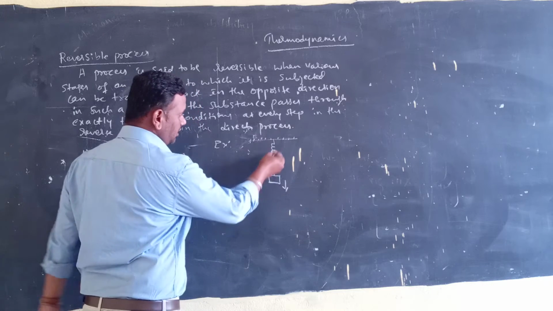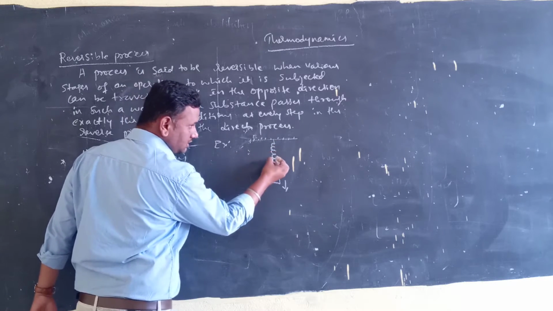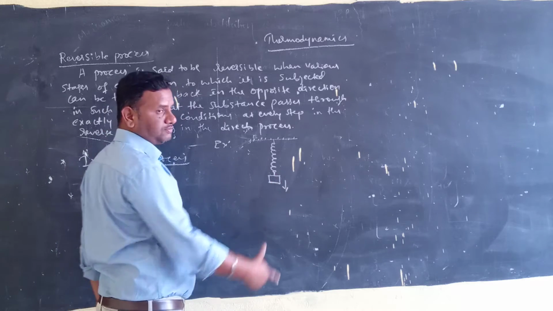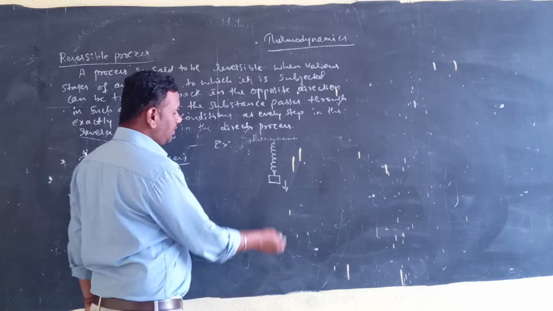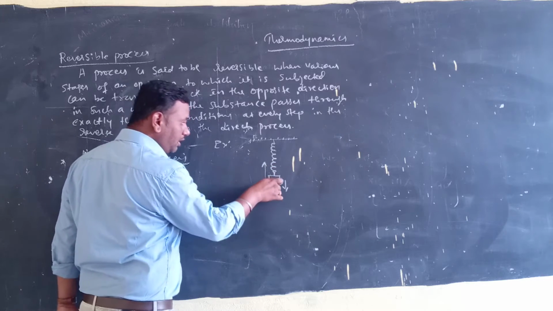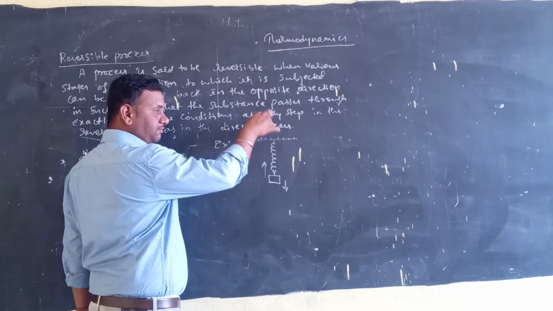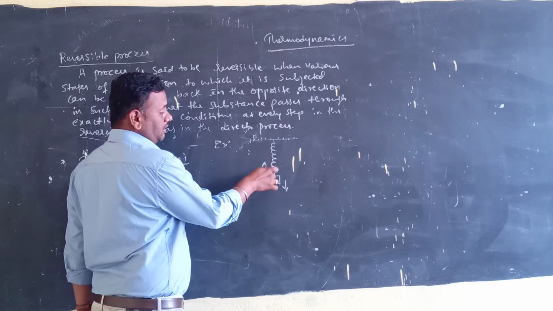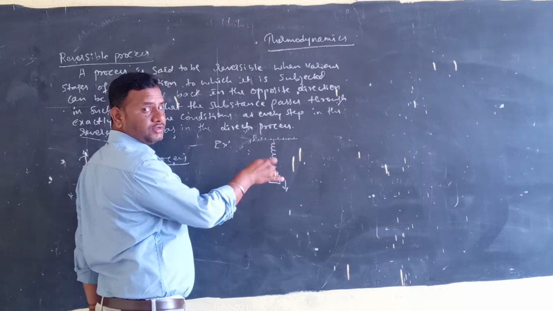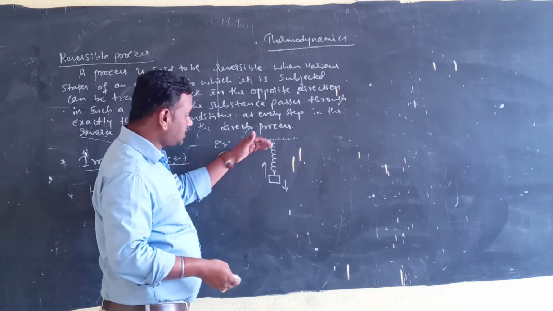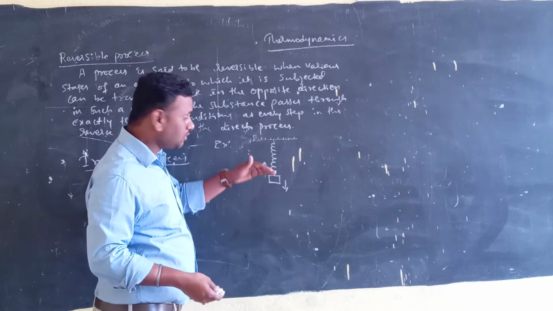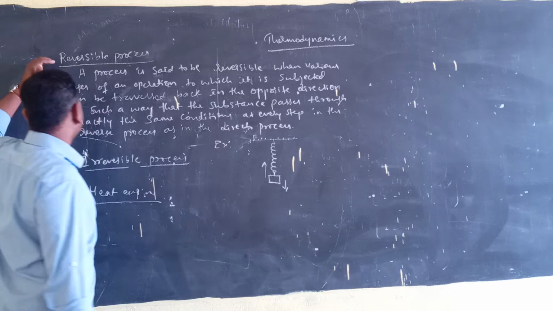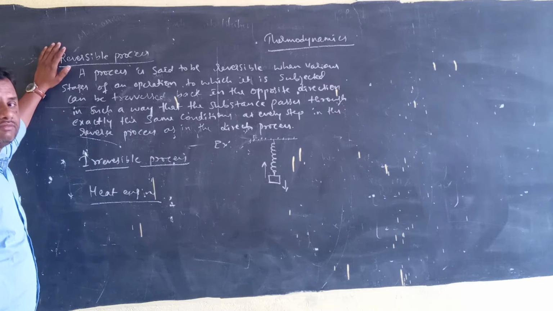So the spring is stretching. Now if we leave that load, then again it is going back to the same stage where it was previously, in the same steps. As previously it was passing through some stages while going down, it is going back through the same stages, so we can call it a reversible process.